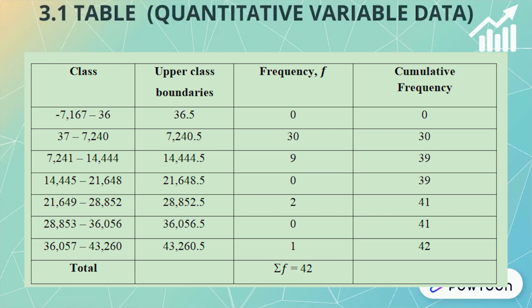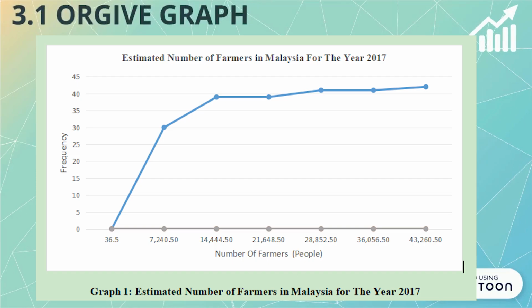In the first column of the table, we have class. Second column, upper class boundary. Third column, frequency. Fourth column, cumulative frequency. Let's have a look at the graph, which we construct using this data. This graph shows the estimated number of farmers in Malaysia for the year 2017. The y-axis shows frequency, while the x-axis shows the number of farmers, which is the people.